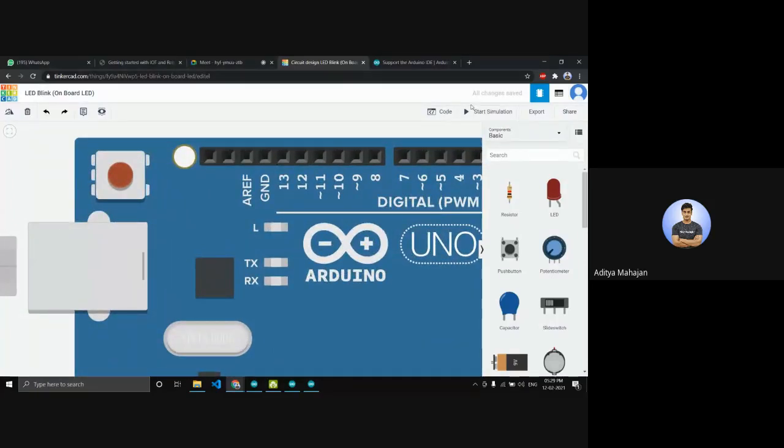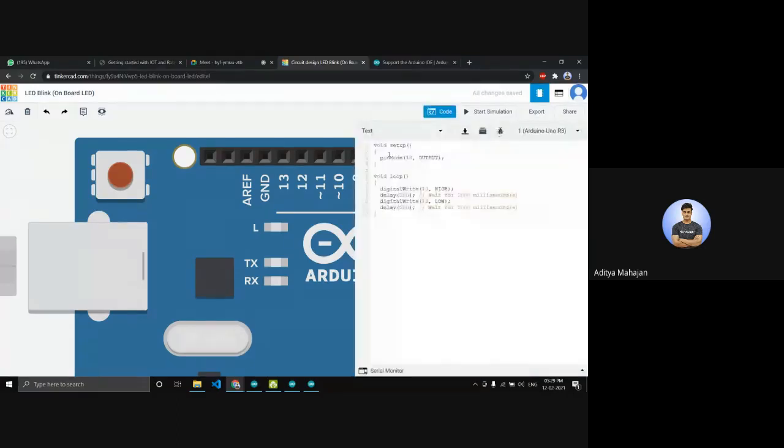So what if I want to blink that LED? Now let's look at the code. See, the void setup function defines pin mode 13 as output. So pin 13 has been assigned the function of output, and digital write 13 high. Digital write assigns a digital value, like plus or minus.